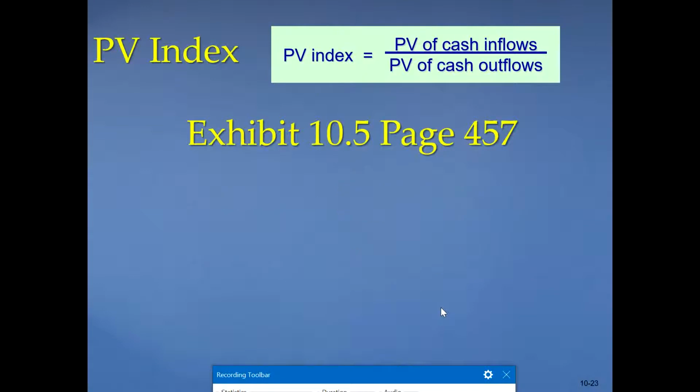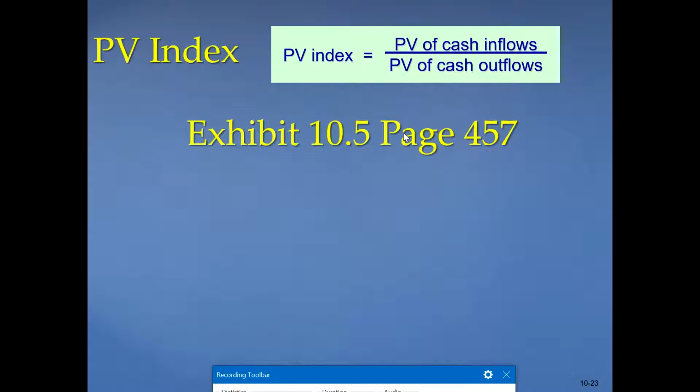Another method of evaluating a project is the present value index, or sometimes we call it profitability index. This is another method of evaluating a capital investment project, right? One method is net present value, one is internal rate of return, and this is the third method. I'll repeat. First is net present value, second method is internal rate of return, and the next method is profitability index or present value index.